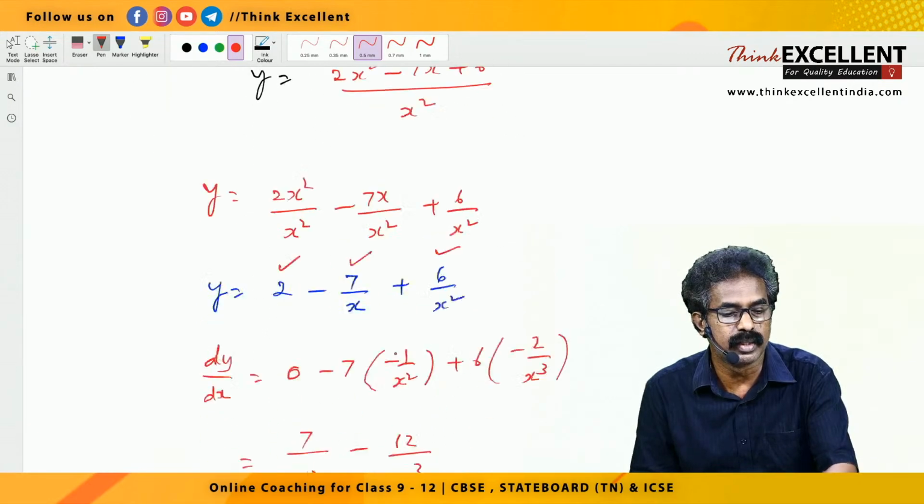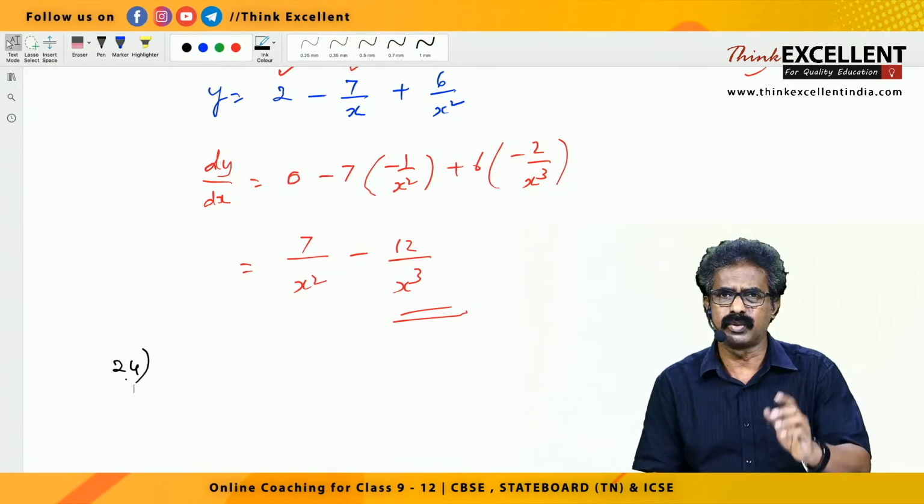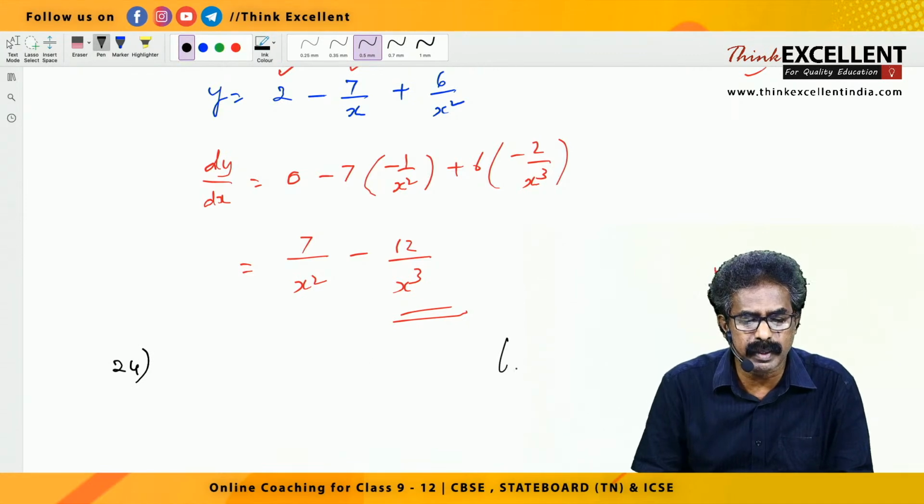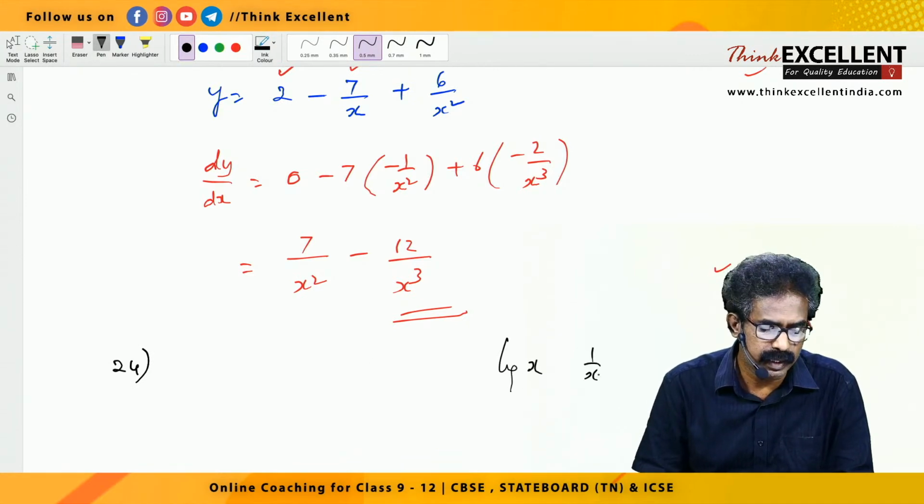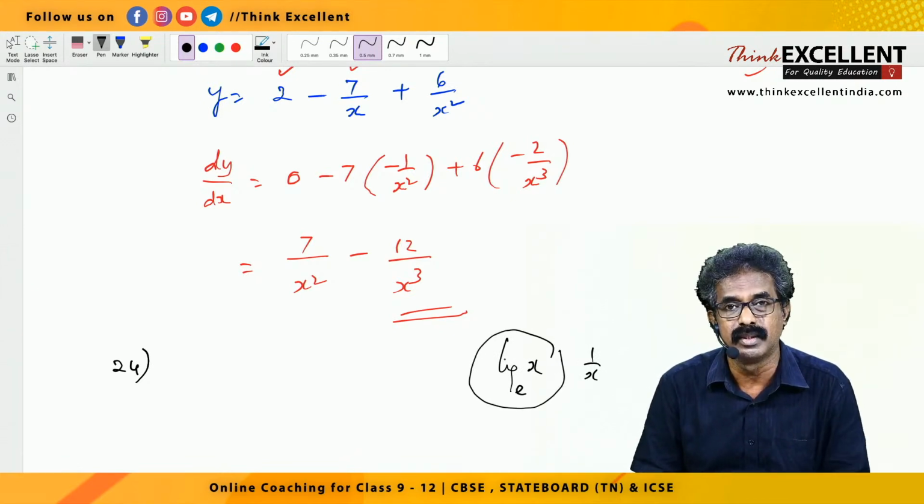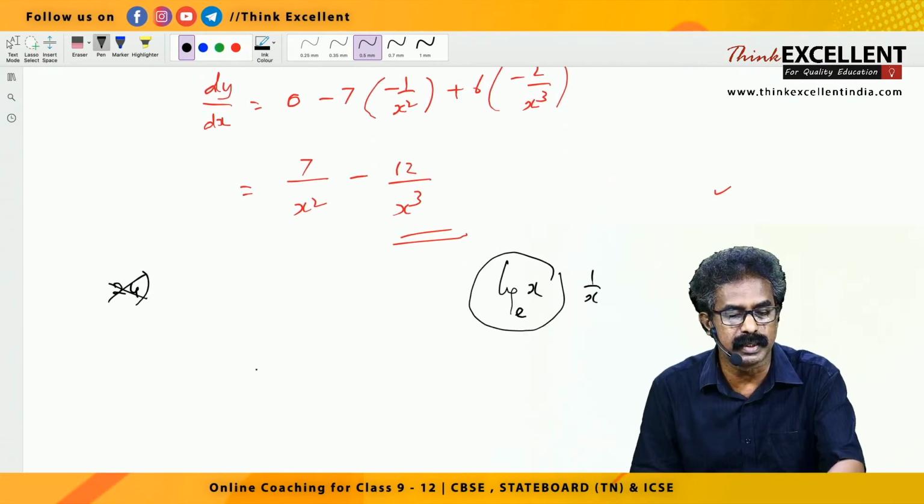So we have done 23 sums. Now sum number 24. Let's do a few sums in log, right? I said log x derivative is 1 by x, but I said that is for natural logarithm, right? Base must be e. If the base is not e, how to do that? For that, you must know some of the properties in logarithm. Please listen here.